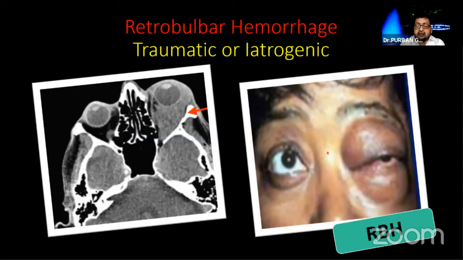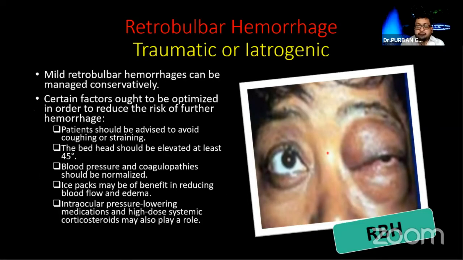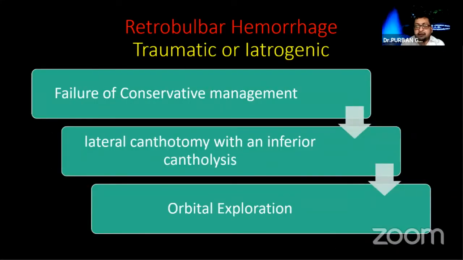The last thing I will discuss is retrobulbar hemorrhage. Retrobulbar hemorrhage may be iatrogenic or traumatic. It causes a compartment-like syndrome inside the orbit. It is treated conservatively first. If conservative treatment fails, this is where I want to emphasize, because all of us ophthalmic surgeons, whether exposed to the orbit or not, can perform a lateral canthotomy incision.